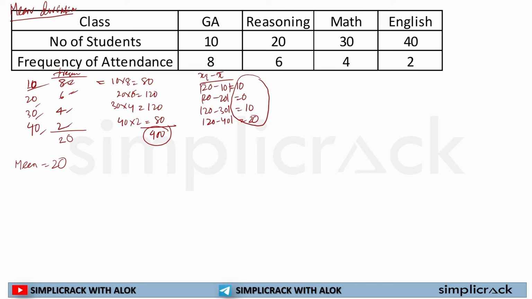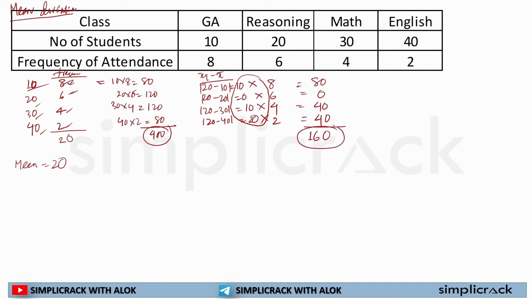Or I can simply multiply them by 8, 6, 4 and 2. 10 into 8 is 80, 0 into 6 will be 0, 10 into 4 will be 40, 20 into 2 will be 40. So the total will be 160.